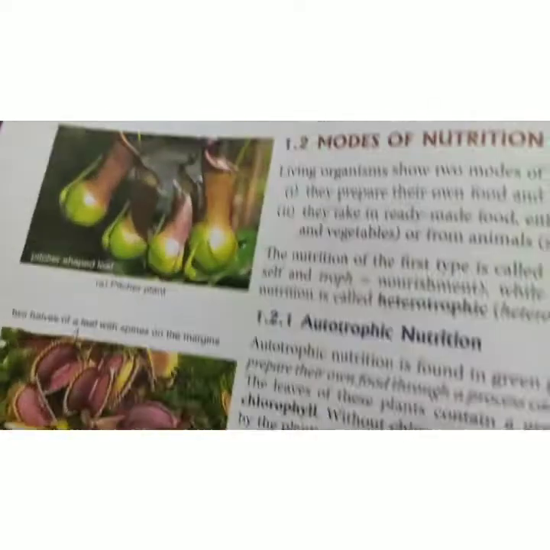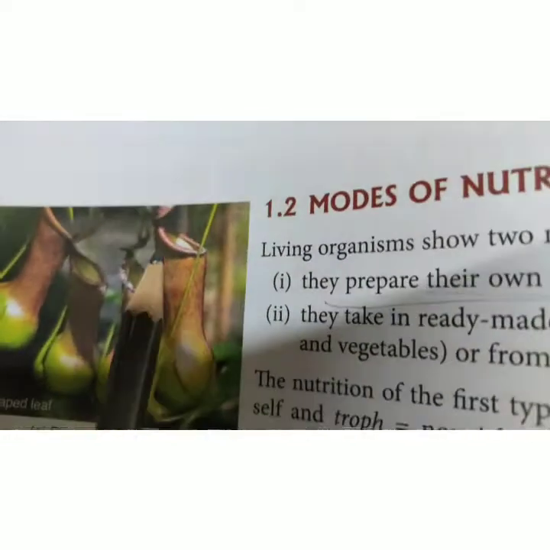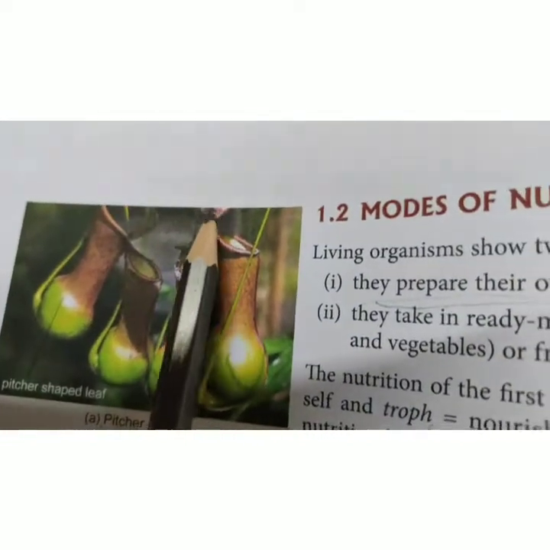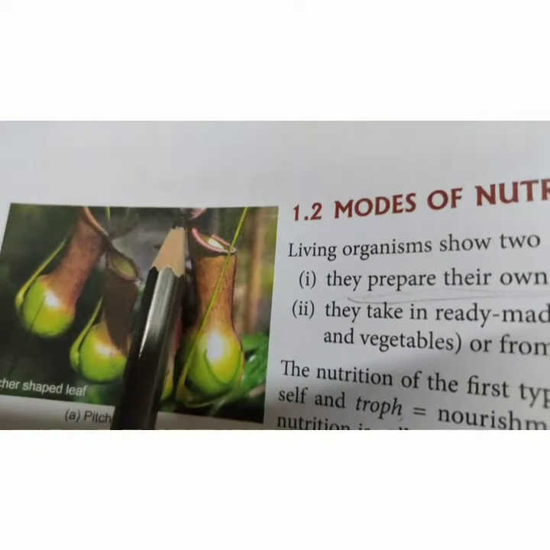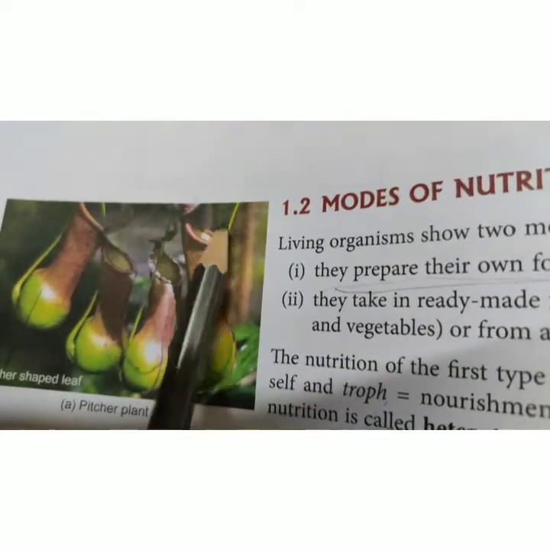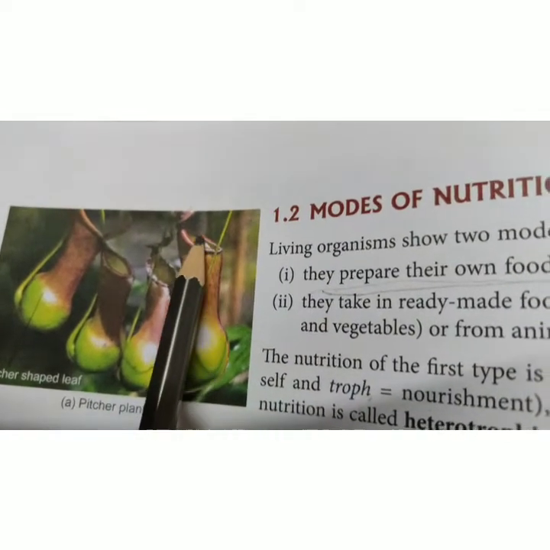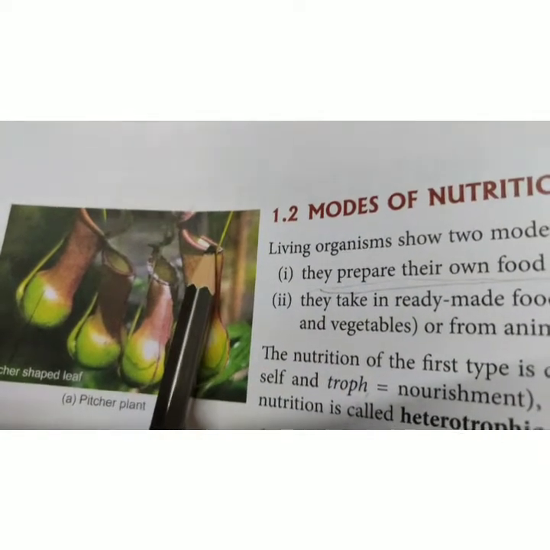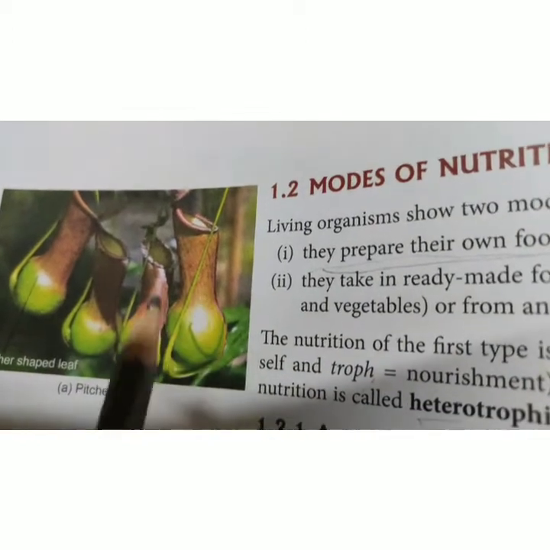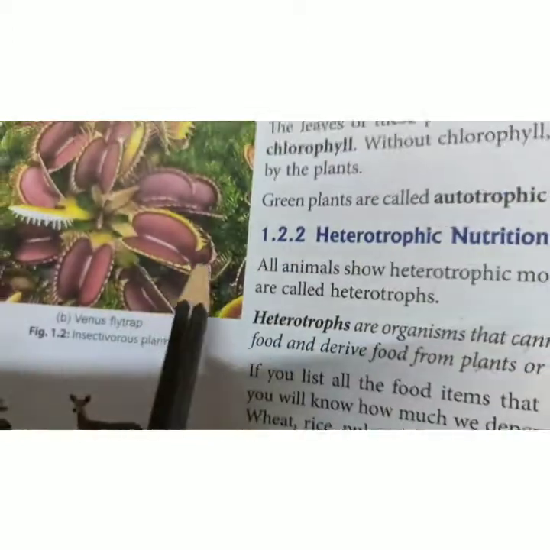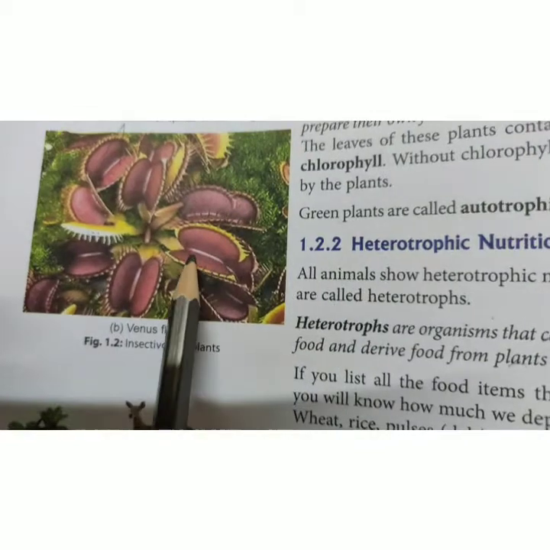Now I'll show you this one. This is a pitcher plant, and I'll send you another picture of a pitcher plant. It has a lid-like thing. The insects come and sit here. When they come, it senses them, closes the lid, and digests the insect. This Venus flytrap is more interesting.